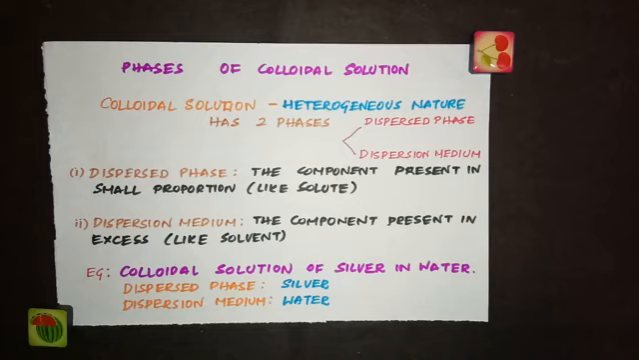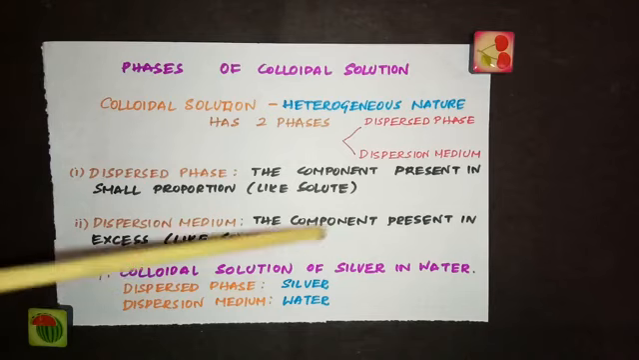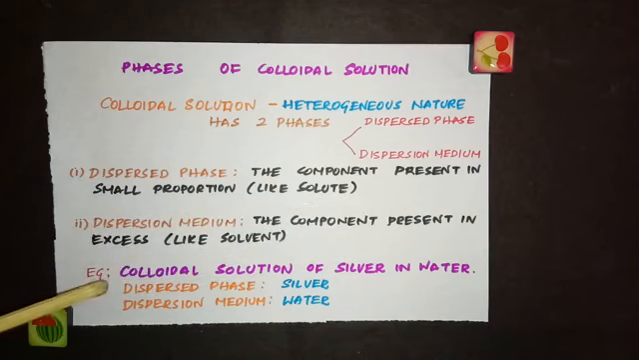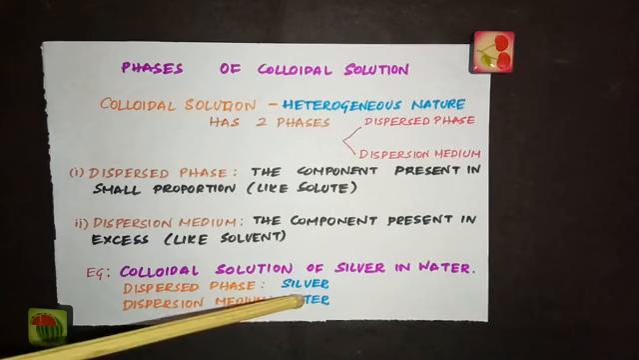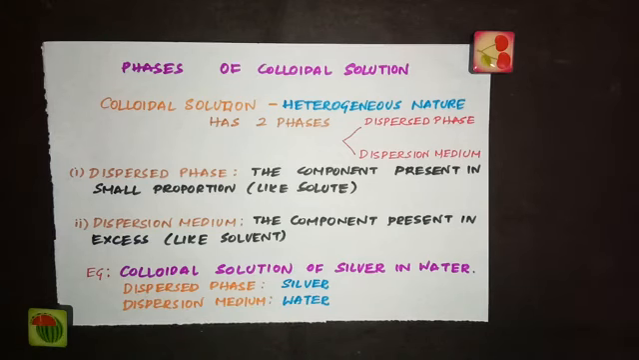So when you take a colloidal solution, it has two phases. One is the dispersed phase, the other one is the dispersion medium. Let's take the example of a colloidal solution of silver in water. In that, the dispersed phase is silver and the dispersion medium is water. In a colloidal solution, the substance which is dispersed is called the dispersed phase. The medium in which the dispersed phase is dispersed is called the dispersion medium.